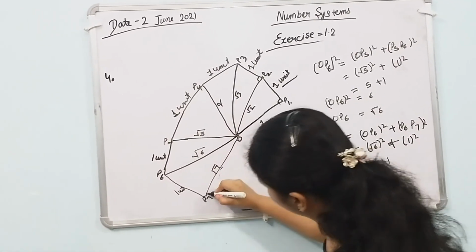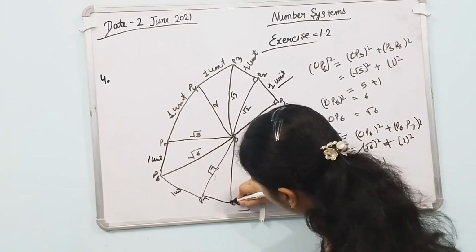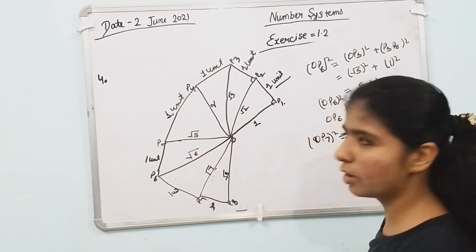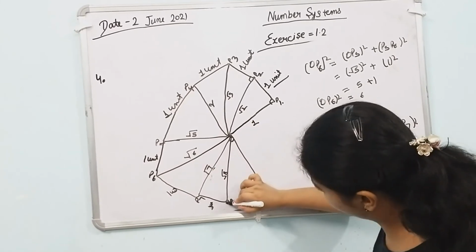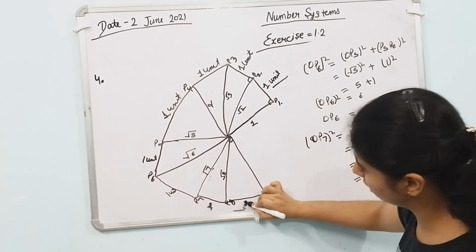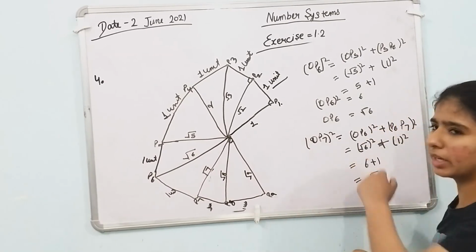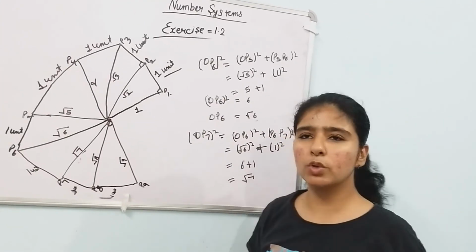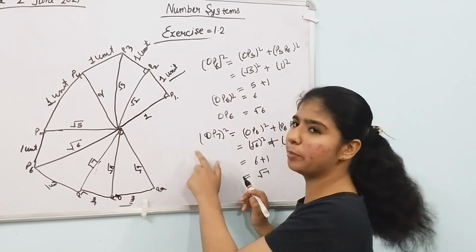Like that we take a perpendicular on P8 and join the line O, 1 unit, and this line is root 8 by solving the Pythagoras theorem. Then take a perpendicular on P9, 1 unit, and this line is root 9, and so on. We can find all the triangles by taking a perpendicular from P8 to P9, P9 to P10, P10 to P11.